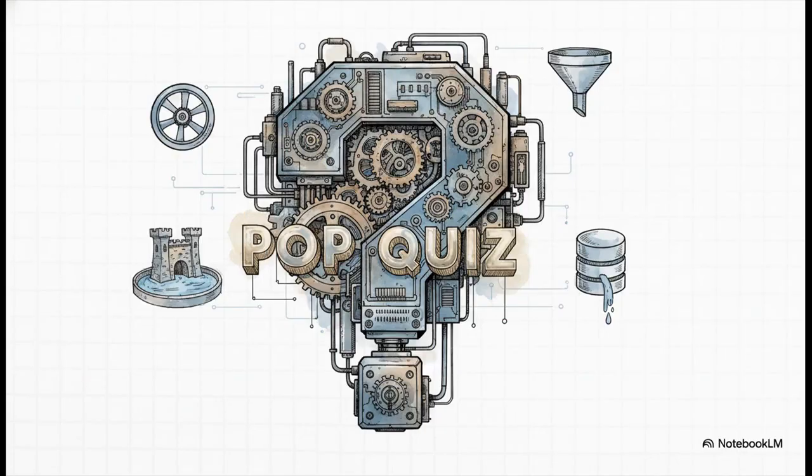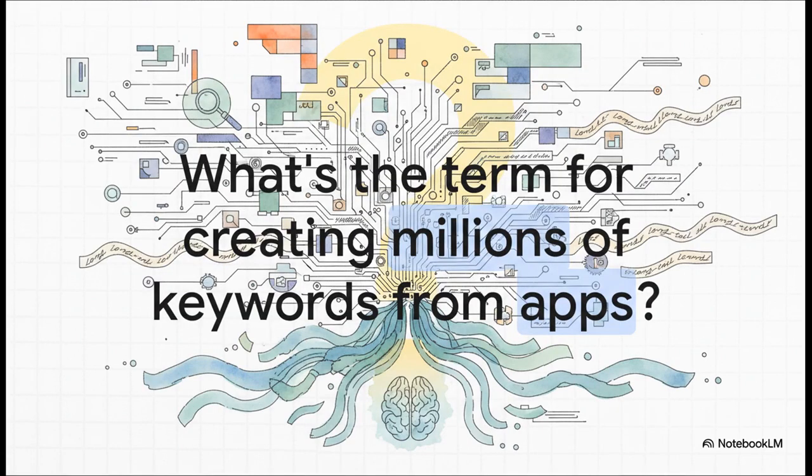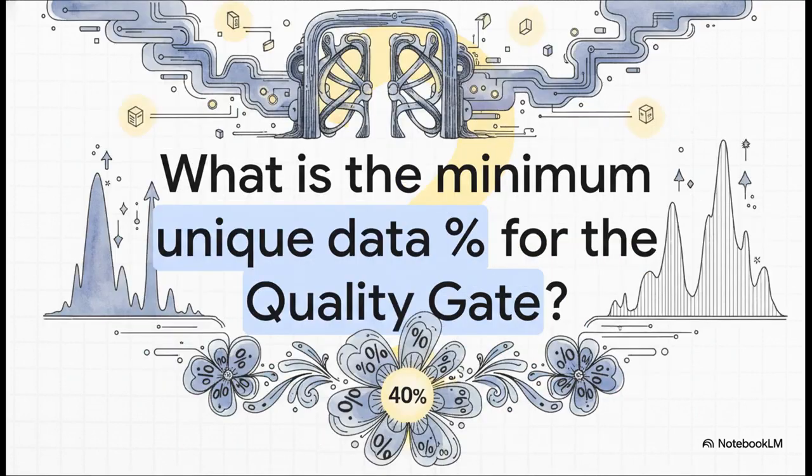All right, so that's the whole blueprint, soup to nuts. Now, to make sure these key ideas really sink in, we're going to do a quick pop quiz. Let's see what you remember. You ready for this? First question for you. What's the term for that core concept of combining all those apps to create millions of keyword opportunities? That's the intent multiplier.